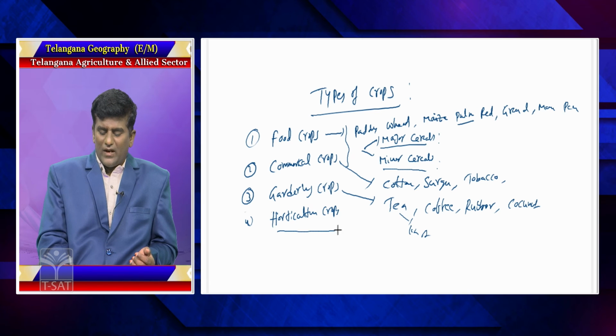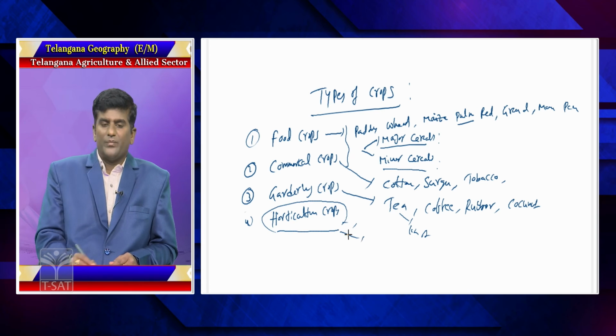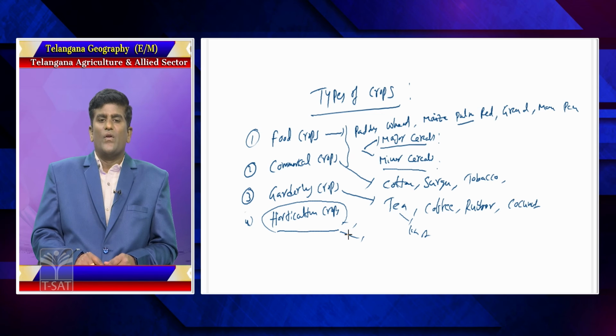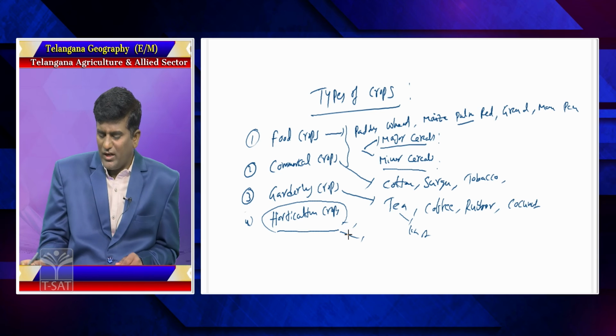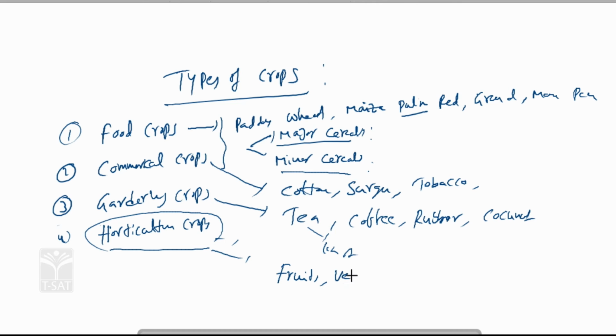What about horticulture crops? Horticulture crops means the cultivation of fruits, vegetables, and flowers.